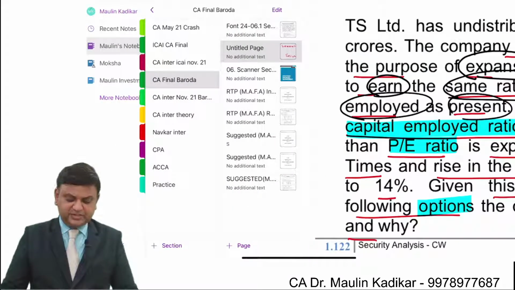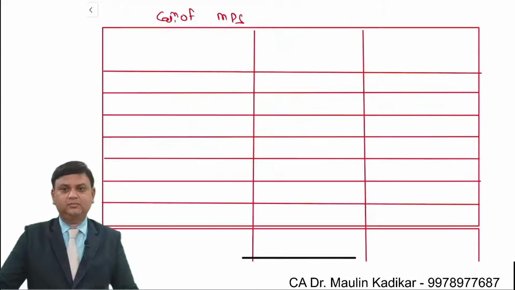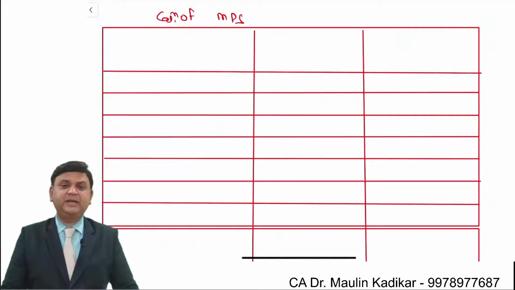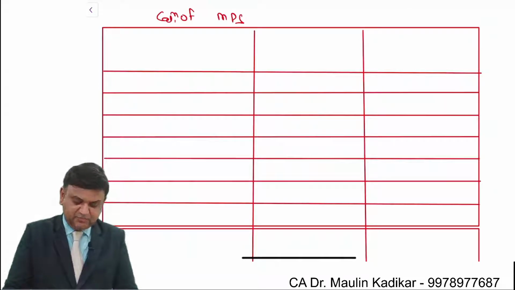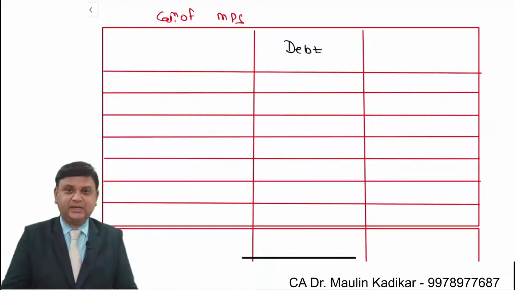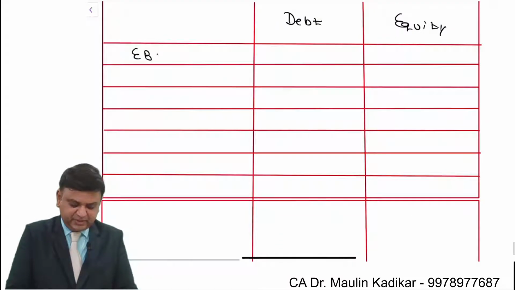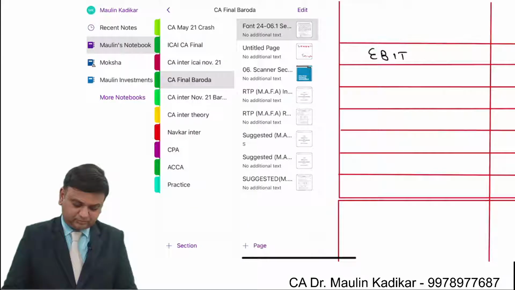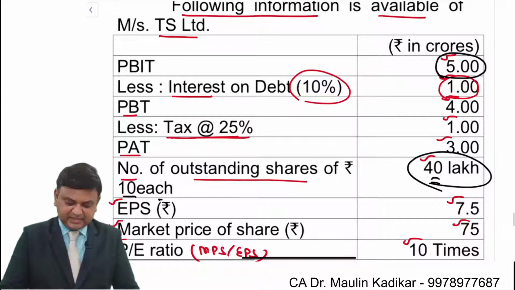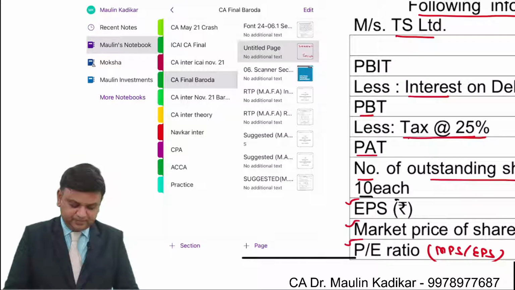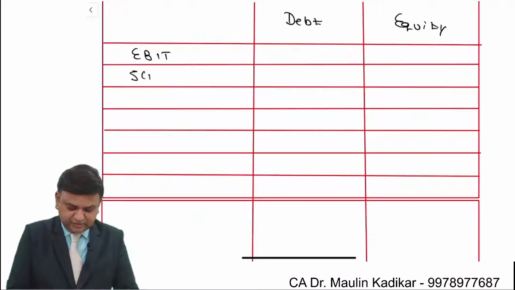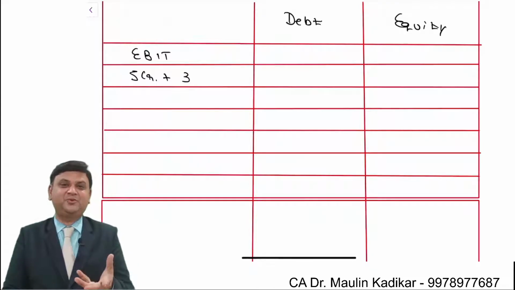So what will happen, friends? We understand something like this. When we make the calculation of MPS, we know that there are two options. Either we raise the additional financing by debt or we raise additional financing by way of equity. So earning before interest and taxes. We understand that right now we earn rupees 5 crore. So this is 5 crore plus this 3 crore is also going to give some earning to you.